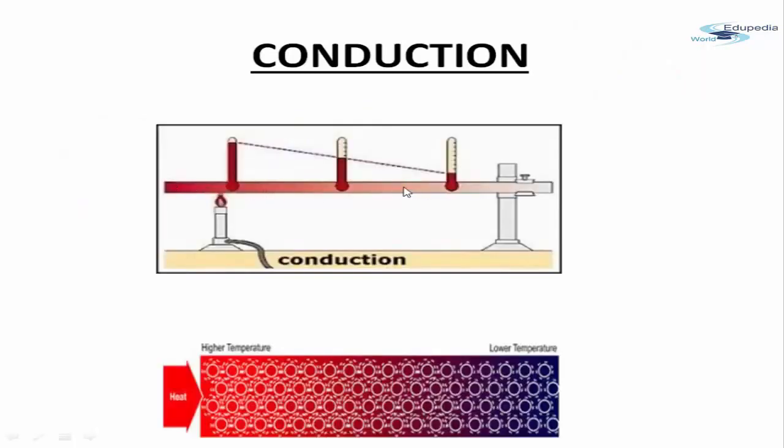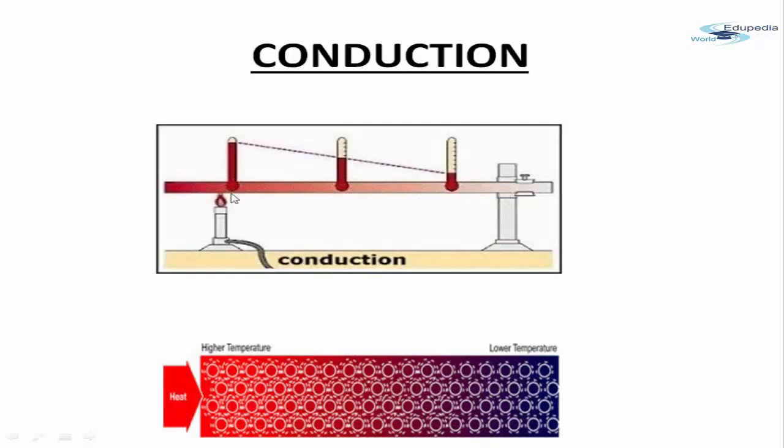Another example, let's say we have a metal rod here and this is the heat source, and let's say these are the tubes that are connected here, and here we have some liquid, and there are temperature markings by which we can actually measure the temperature of the liquid also. And let's say we start heating this metal rod. The metal rod over here initially will be slightly colder. After some more heat is applied, this will become warmer, and then it will become hot. And this heat from one end will start spreading on to the other end like this.